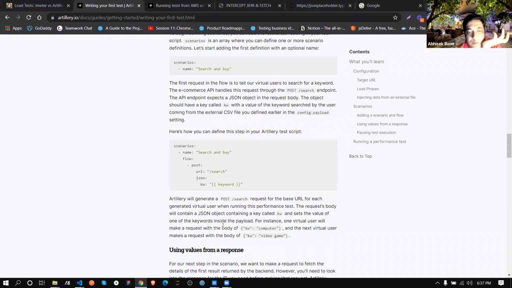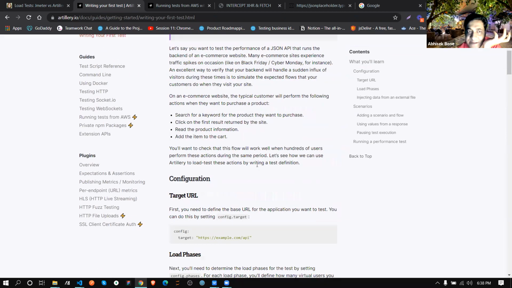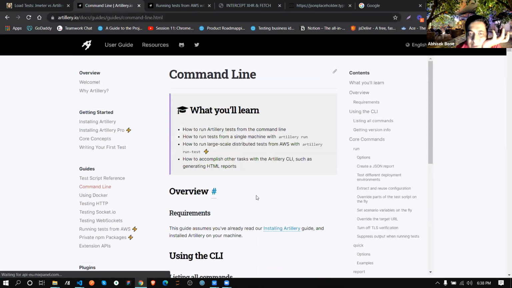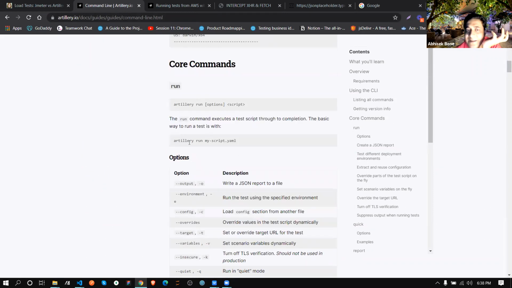So this is basically how we are doing the testing at a very basic level. Now go to the command line. The thing is how you will run it. You have to run it this way: artillery run myscript.yml, the script you wrote with config, target and phase. You write that script in a file, and then when running you type this command, artillery run and the file path, nothing else.